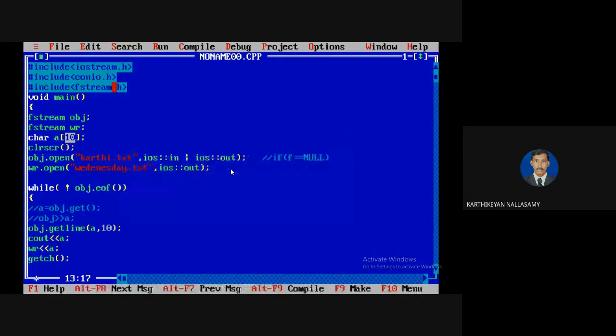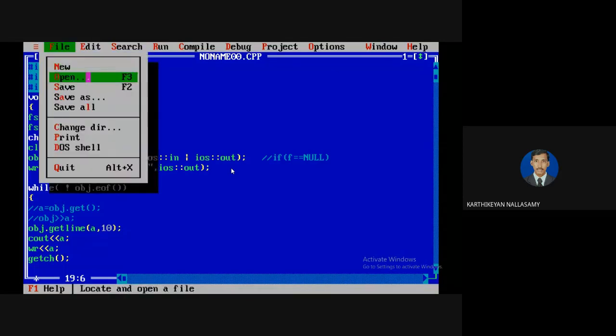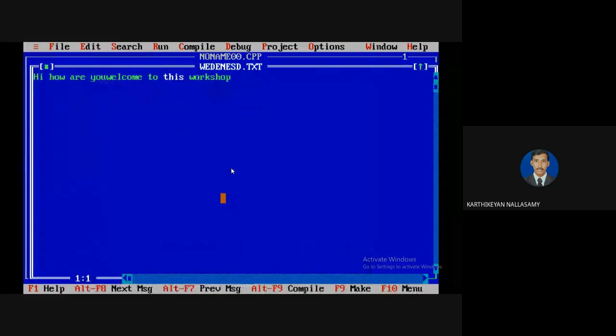So this is the way we are going to process. Reading is not a problem, and writing is not an issue. Whenever the slash n is encountered, the slash n also will be read. If you want, you can check it. So file open, then we can check wednesday.txt. It will read like this.